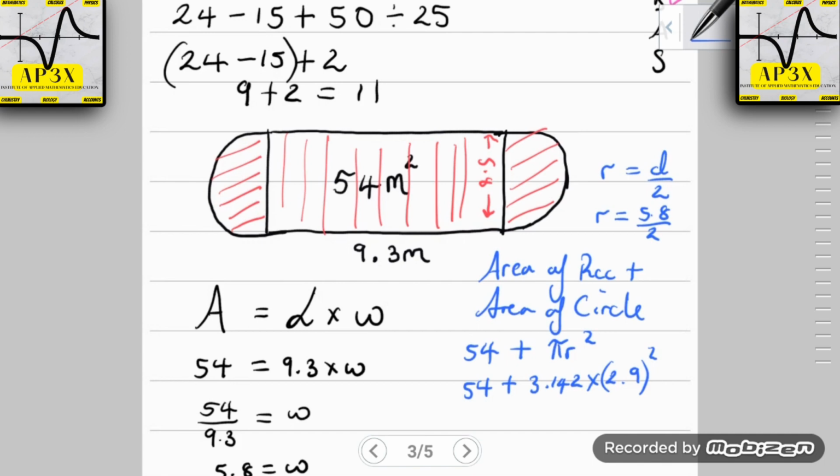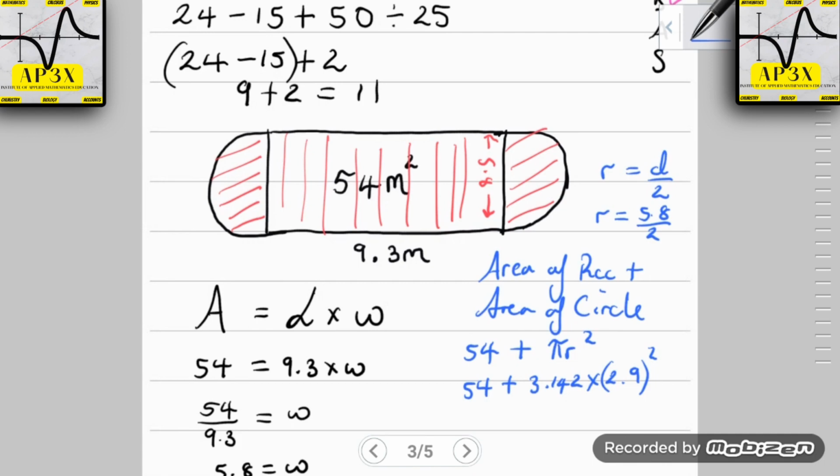To wrap this part of the question up, we end up with 54 plus, I'm opening my bracket here, I'm typing everything in at once, 3.142 multiplied by 2.9 raised to the power of 2. I'm going to close my bracket here and press equal.